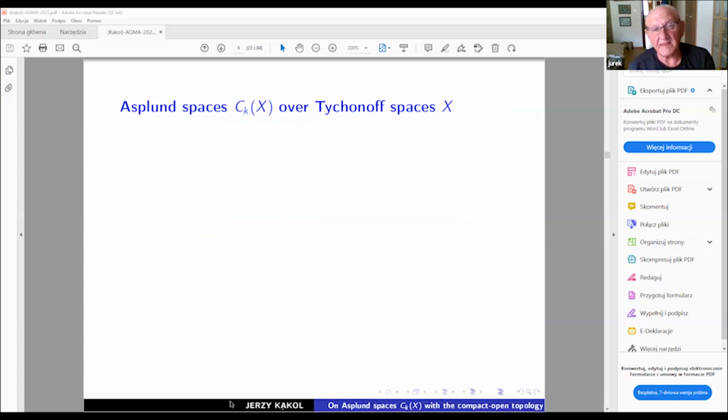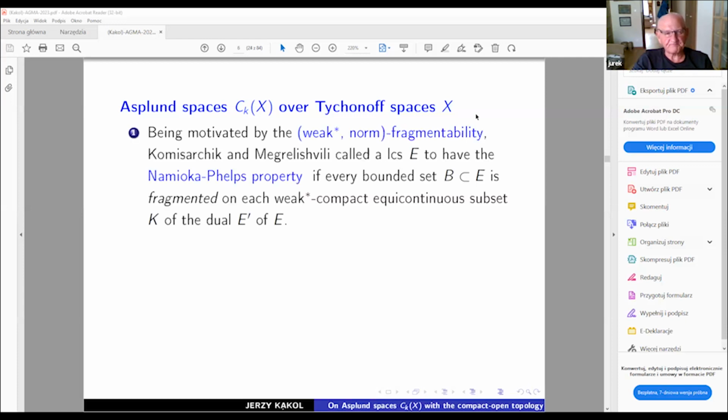Okay, so now this is the main section of my talk: Asplund spaces C_k(X) over Tikhonov spaces X. First, something I would like to mention here is a very fresh, very recently obtained result related to fragmentability. This result is due to Komisarski and Megrelishvili from Tel Aviv University.